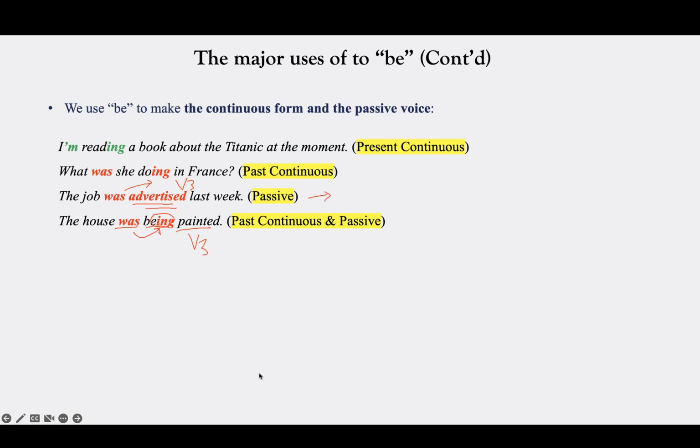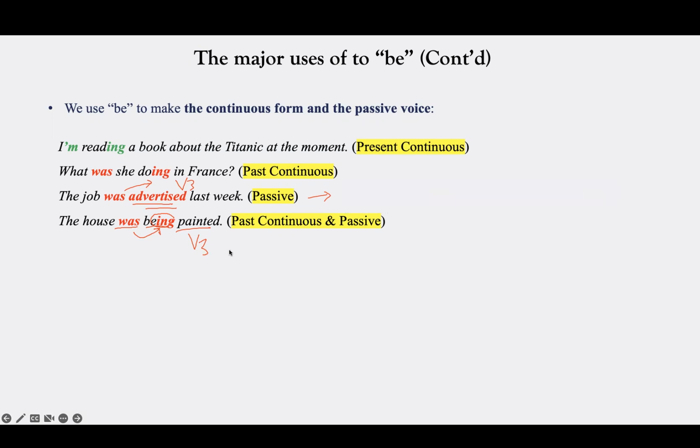Because this is the passive structure for simple past tense. Passive structure. And what is the structure here? To be, was or were, plus past participle, verb 3.